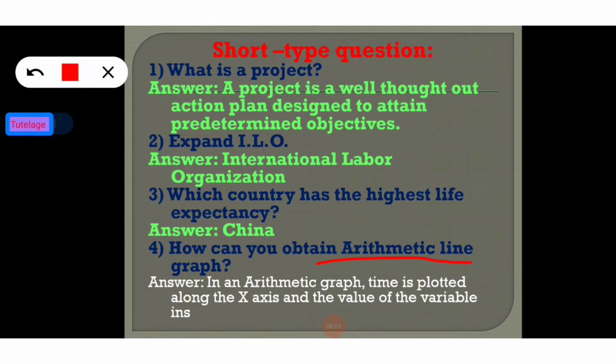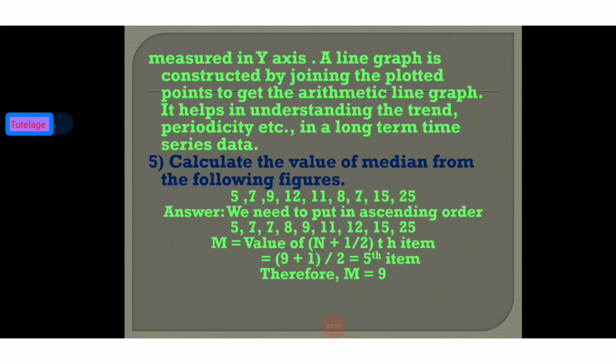In an arithmetic line graph, basically time is plotted on the x-axis and the value of the variable is plotted on the y-axis. Some points are plotted here, and all the points are joined into a curve. That is known as the arithmetic line graph. Now going to the next slide. Here we can see an arithmetic line graph is constructed by joining the plotted points.